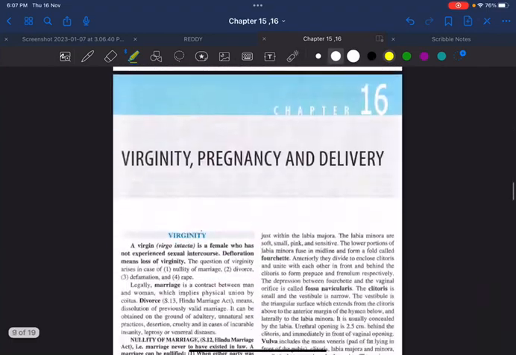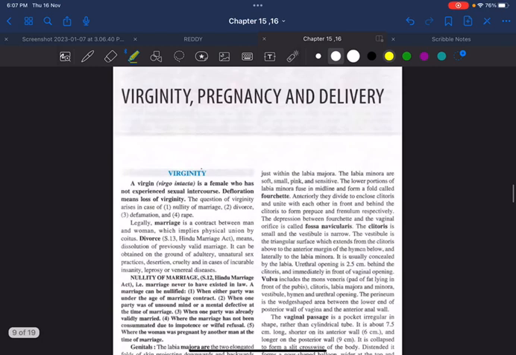Once this is done, let us discuss virginity, pregnancy and delivery. Out of this, the most important topic is virginity. What do you mean by true virgin? What do you mean by false or pseudo virgin? Okay, what are the different types of hymen? So these are the questions that are very frequently asked from this chapter. Okay, and I would like to write those questions here.